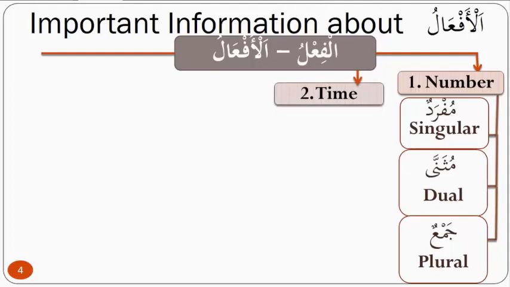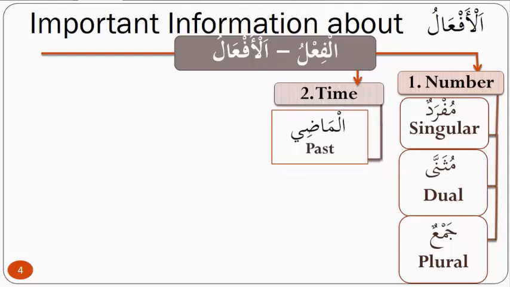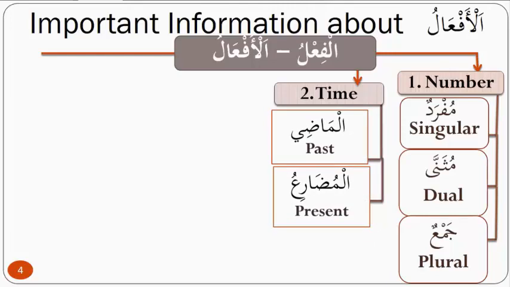It has time. The ism does not have time, right? As we said, it does not have any time constraint. The ism is ism. It does not have any time application to it, right? So the time is three times. Al-Madi, which is past time, or Al-Mudari', which is the present time, and Al-Amr, which is the imperative, which has to do with future time.